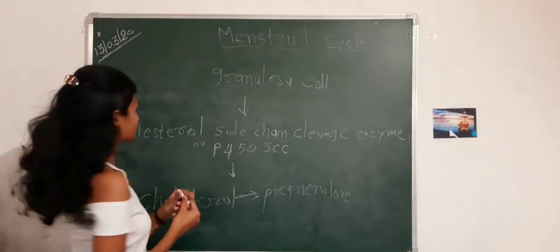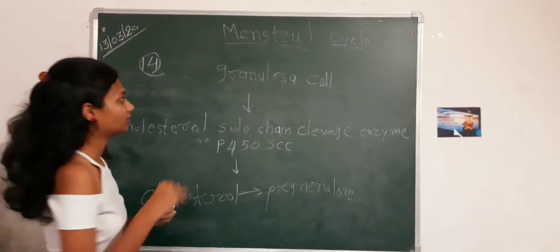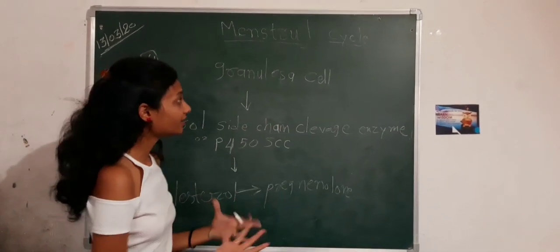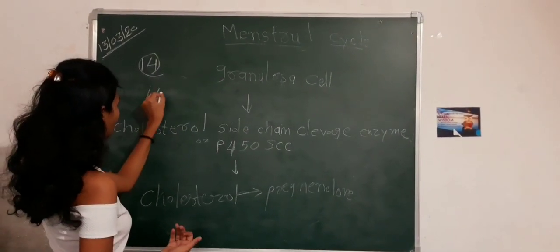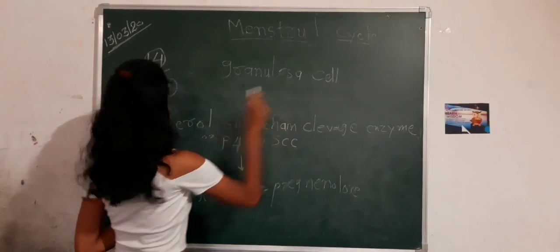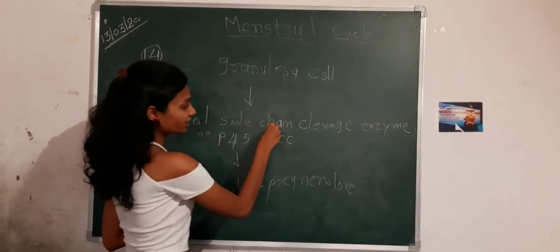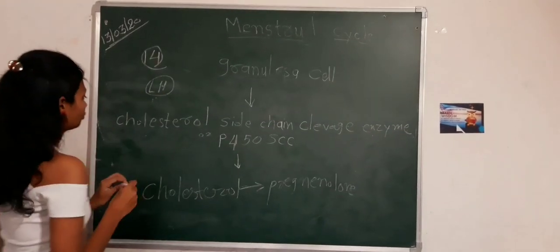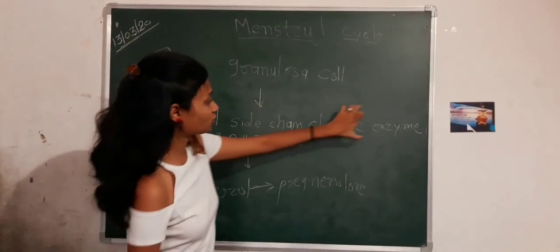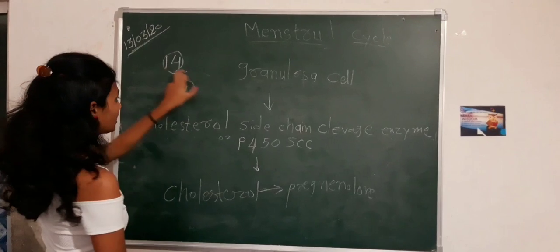Now, what will happen next? After the 14th day, the luteinizing hormone's level decreases, and the granulosa cells react to the low level of luteinizing hormone. Because of the low level of luteinizing hormone, the granulosa cell secretes cholesterol side chain cleavage enzyme. This is the long name: cholesterol side chain cleavage enzyme, secreted by granulosa cell because of low level of luteinizing hormone.